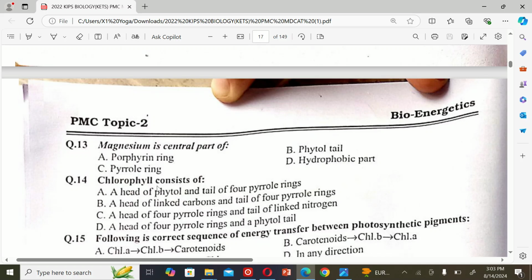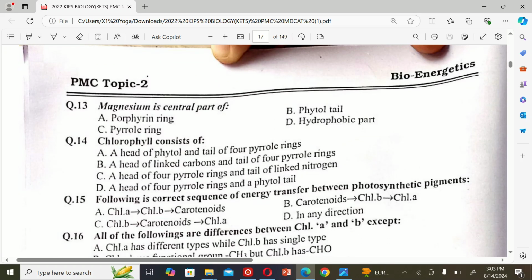The next MCQ is: chlorophyll consists of A. A head of phytol and tail of four pyrrole rings. B. A head of linked carbon and tail of four pyrrole rings. C. A head of four pyrrole rings and tail of linked nitrogen. And D. A head of four pyrrole rings and a phytol tail. So the correct option is D.